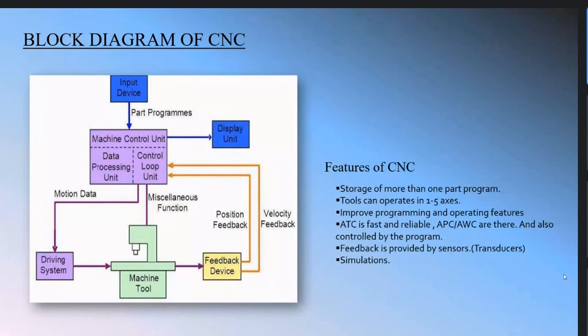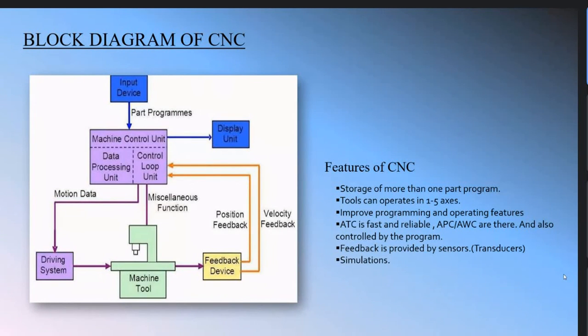Both terms are used in industry and in our organizations. APC and AWC are there and are also controlled by the program. But in the NC machine, ATC, APC and AWC are controlled by the machine control unit. Remember what I said in the first slide. That is the major demerit of NC machines. But in CNC machines, ATC, APC and AWC, that is automatic tool changer, automatic pallet changer or automatic work changer, are there, but they are controlled by the program.